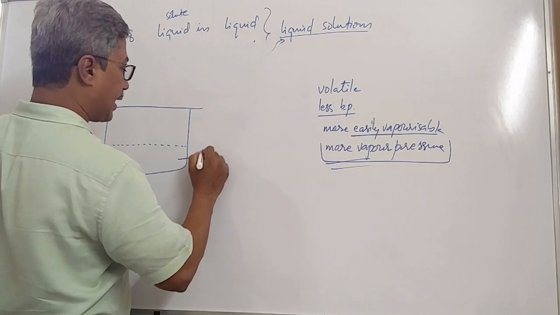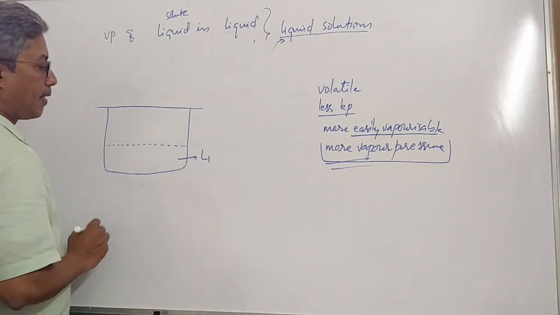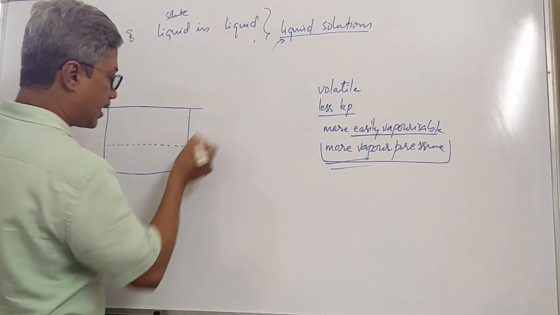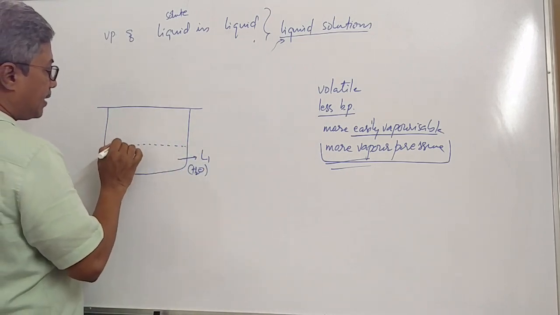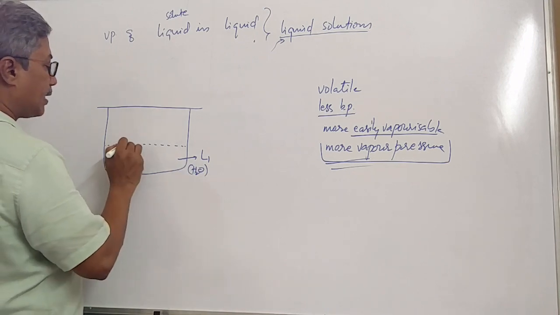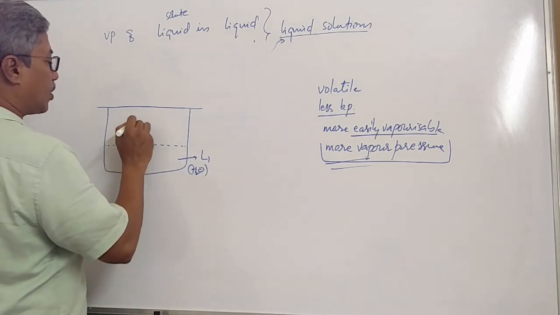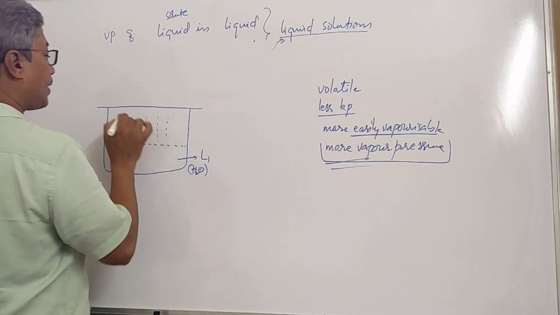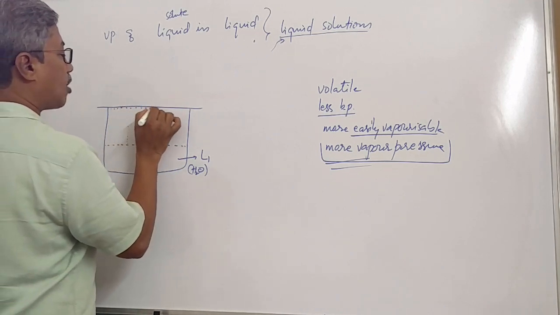Say it is called liquid 1. Now suppose it is water, simply call it water. It means that even at room temperature, water being volatile, we notice evaporation of water takes place. Then it will reach to the top.